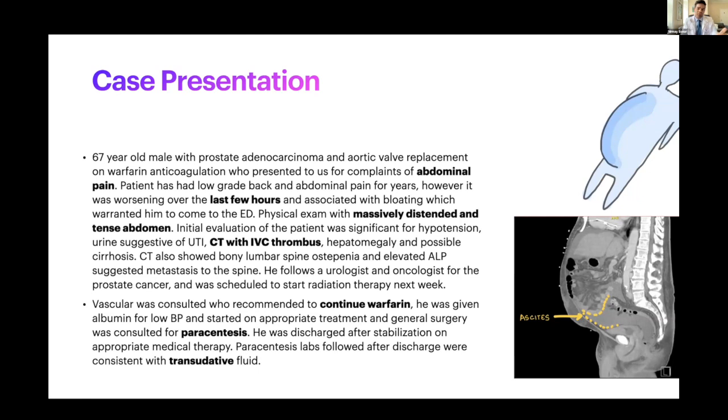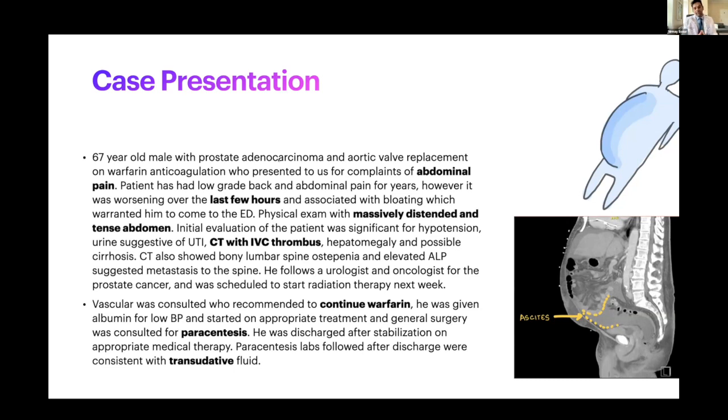Our idea was to consult our vascular surgery team, and see if we needed any IR technique or anything of that sort, right? We contacted vascular, who recommended that we're doing everything we can and just continue the warfarin. It doesn't seem like a failure of anticoagulation, right? I've omitted the other labs, but basically, he did not have a white count. There's nothing significant going on with his hemoglobin, just an elevated ALP. And the only reason I say that is you'll see osteopenia, and we're talking about prostate cancer linking this diagnosis,